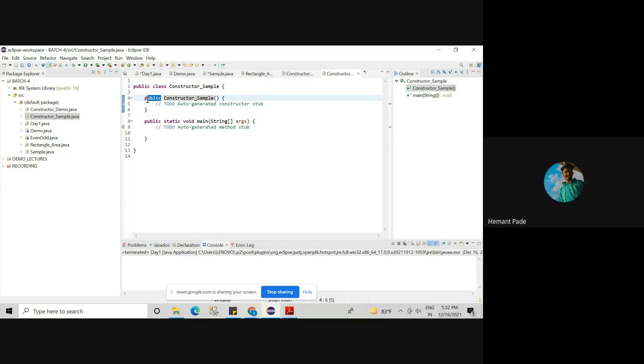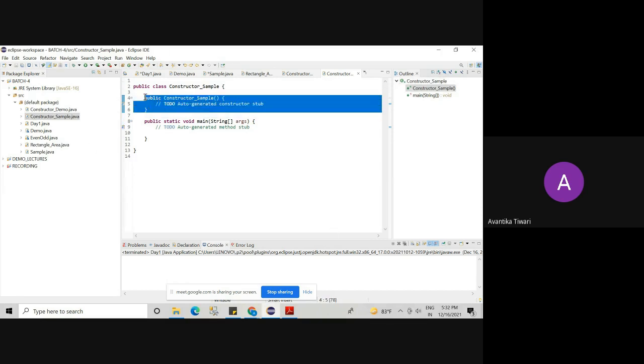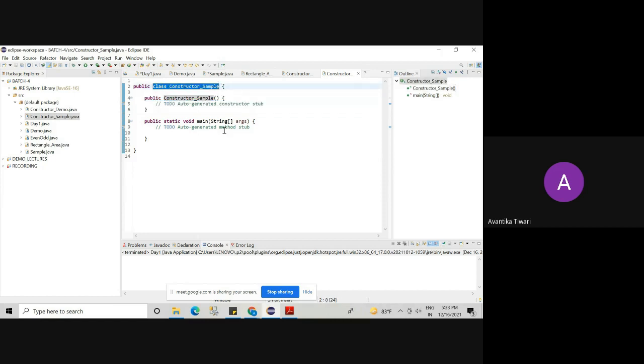If I don't write this part of code, still, please mark my words, the moment I create this class, automatically the compiler will create the constructor. I can't see it because I am not creating it, but the compiler has done that for you. Am I clear to everyone?